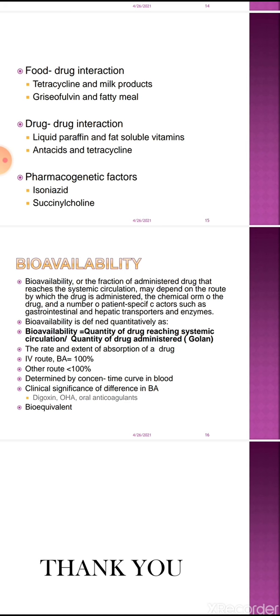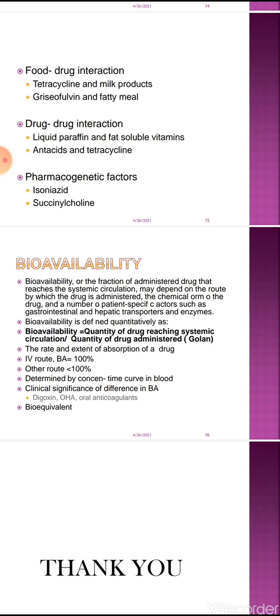When the drug is administered through the intravenous route, it reaches directly into the blood circulation. So bioavailability in that condition is 100%. But in other routes it is less than 100% because before reaching the blood circulation it is metabolized. So it is less than 100%.